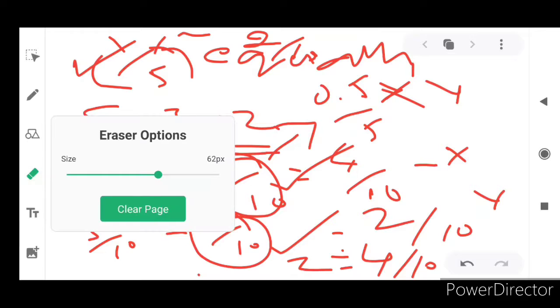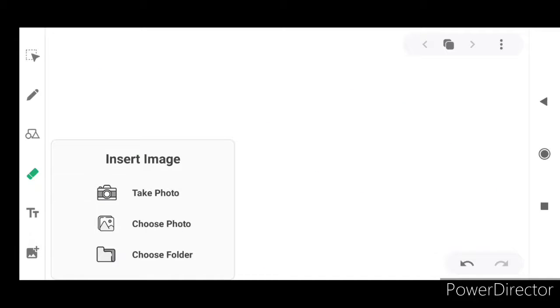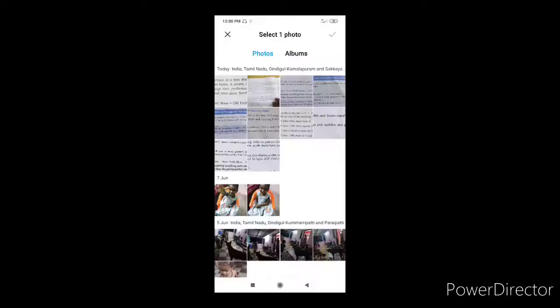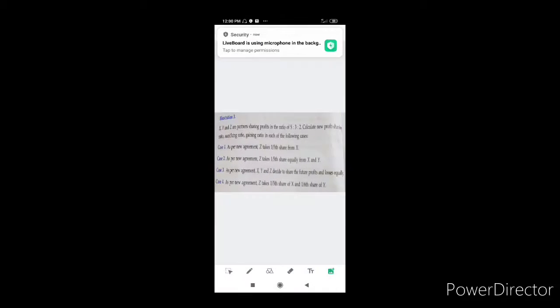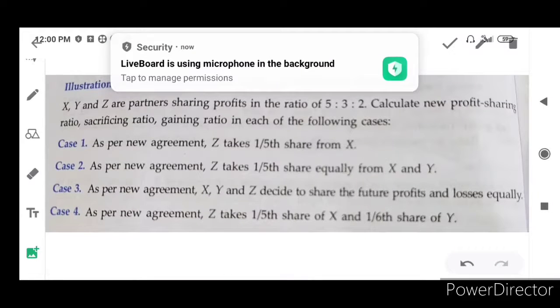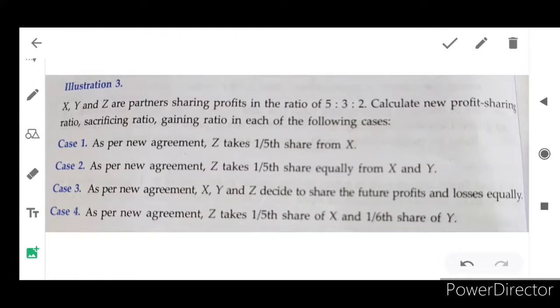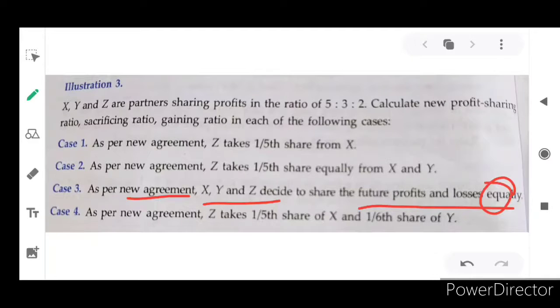Let's discuss the third situation. What is the third situation? As per the new agreement, X, Y and Z decide to share the future profit and losses equally. All the three partners have decided to share their profit and losses equally. Equally means 1 by 3, isn't it? In that situation, which partners are going to sacrifice? Let's discuss.